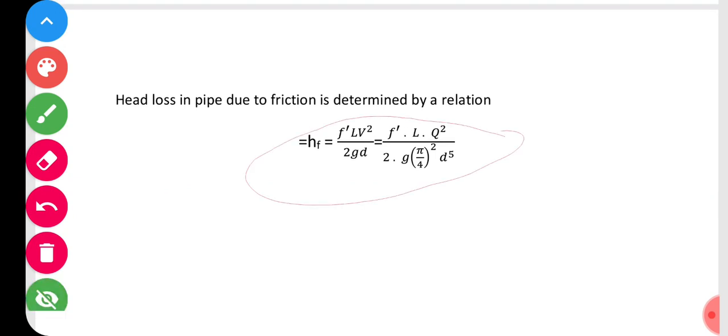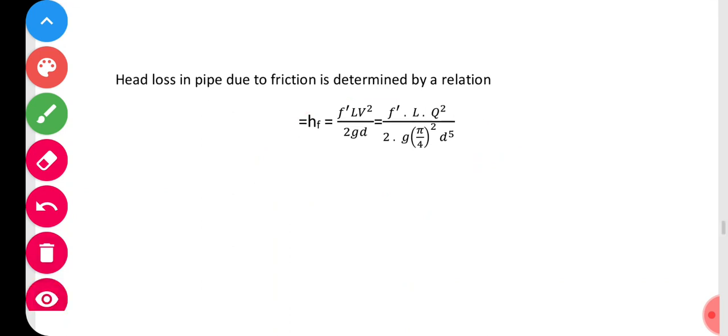This is HF, that is, loss of head due to friction. The formula is F dash LV square upon 2GD, where F dash is actually a constant of friction. That will be given in the problem. V is the velocity, Q is the discharge, G is 9.81, D is the diameter of the pipe, and all these things you know. This formula is most commonly used in solving the problems.